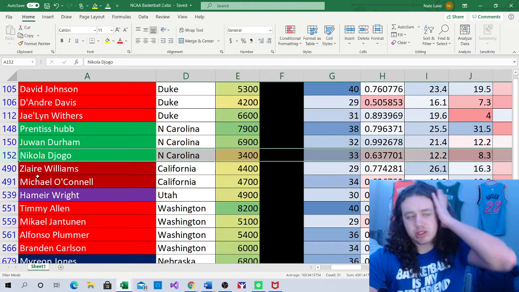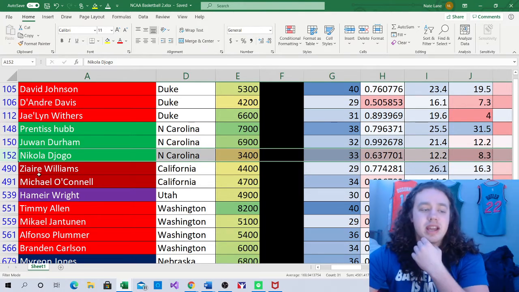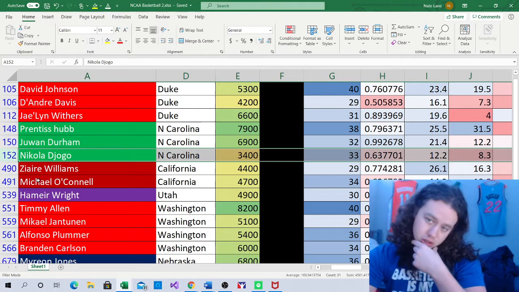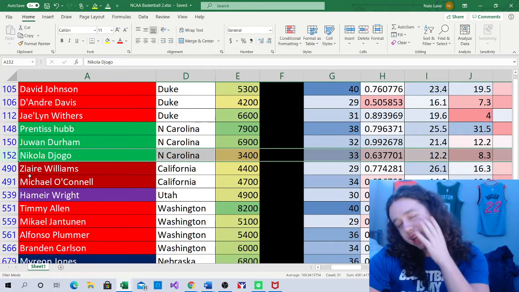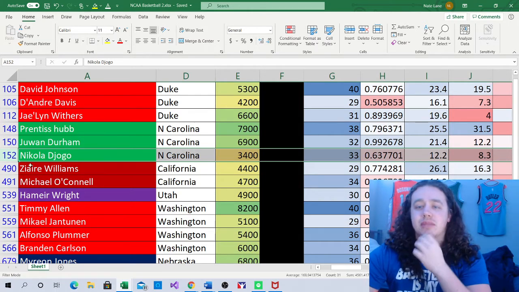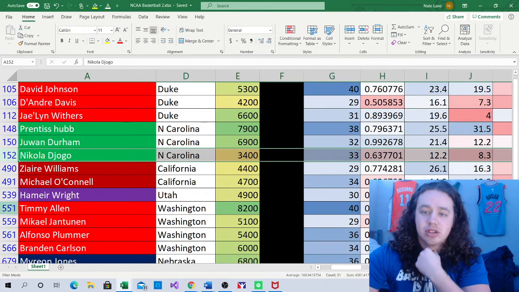This is not a game I want to target that much from the studs on this game because the total's so low. It's a slow paced game as well, so not going to be a game I'm really all that excited about. But these value plays do strike me as a little bit interesting.